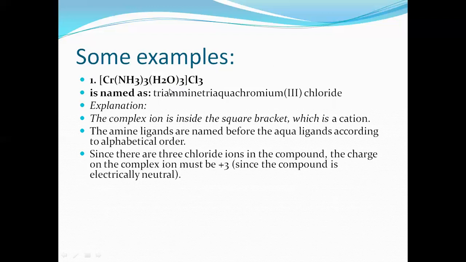Which is the complex here? Cationic complex. So, the name of the central metal atom ends as such: chromium. Done. Now, its oxidation state must be written in Roman numerals. We have calculated the oxidation state. This is neutral, so 0. This is neutral, 0. Therefore, x plus 0 plus 0. This is Cl. What is the charge of Cl? Minus 1 into 3, therefore minus 3. x minus 3 equals 0, so x is equal to 3, and the oxidation state is 3. Now, the complex is done.